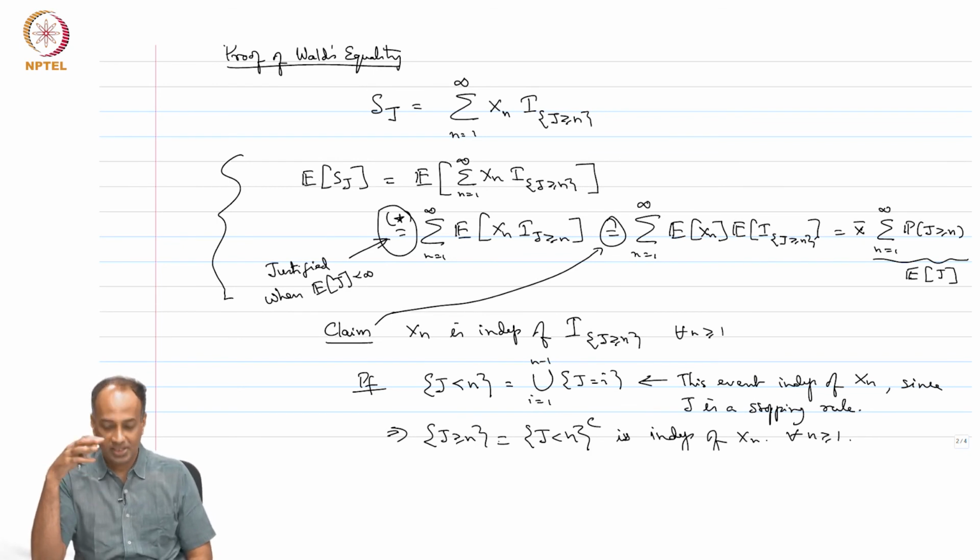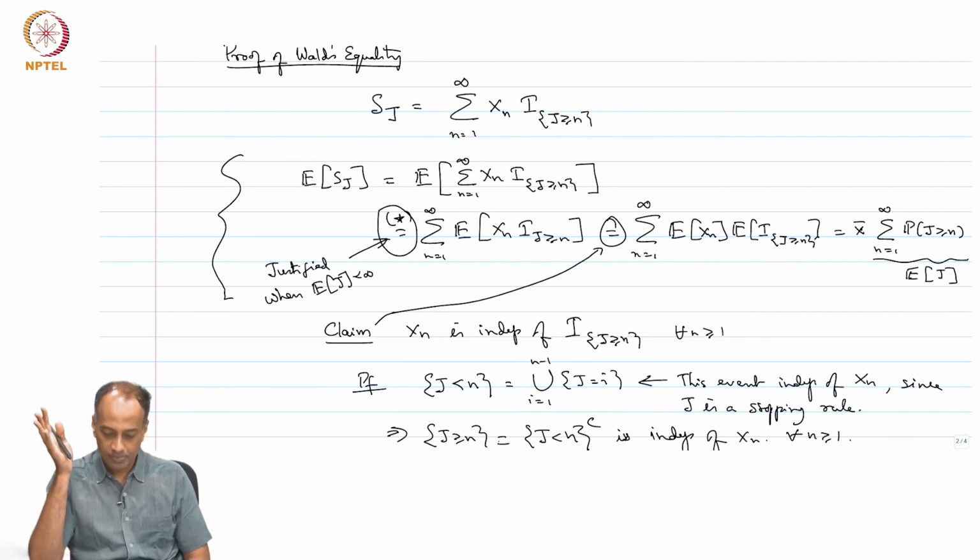So, the xi's could be dependent, that is the first thing to note. The proof and the result continue to hold even for dependent random variables. Further, we have also assumed identically distributed random variables, which is again not needed. What we need is a common mean x bar which is finite.